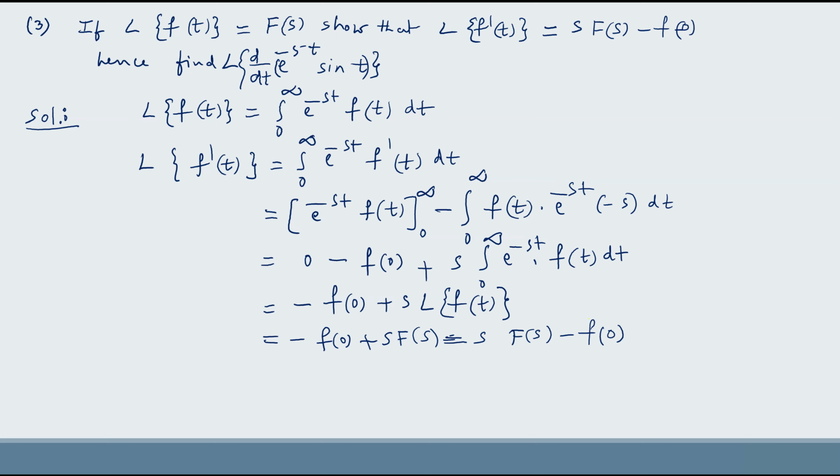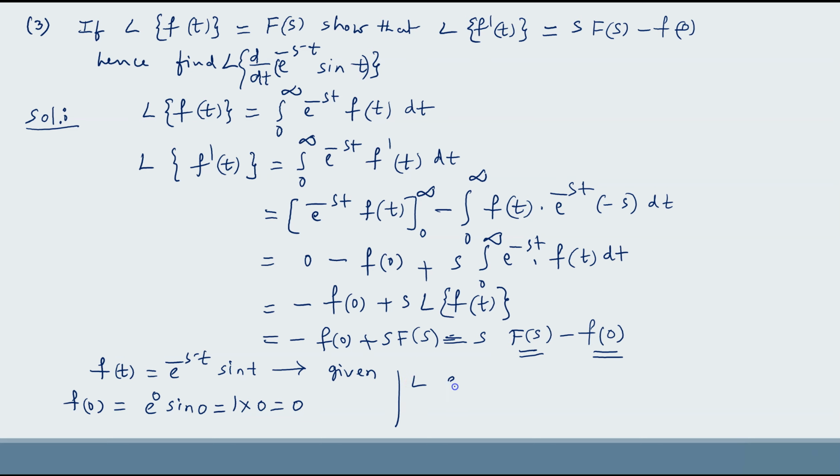Now let us find the Laplace transform of the derivative of e power minus 5t sin t. So here f of t equals e power minus 5t sin t, given. Now let us find f of 0, because we need f of 0 and also F of s, that is L of f of t. So here f of 0 equals e power 0 into sin 0, which gives 1 into 0, that is 0.